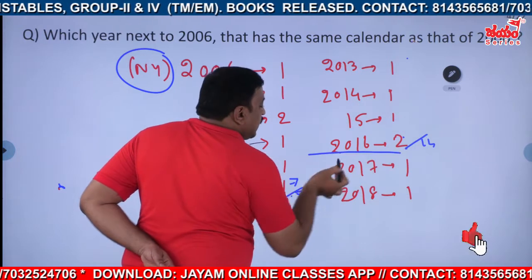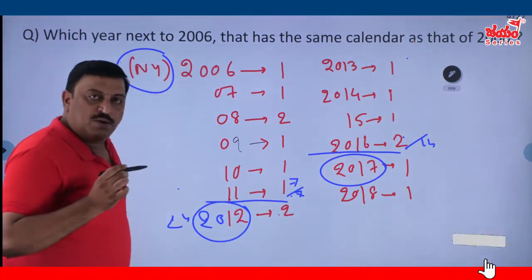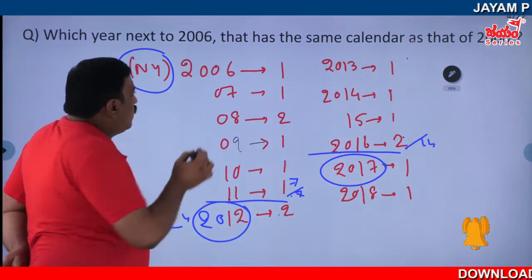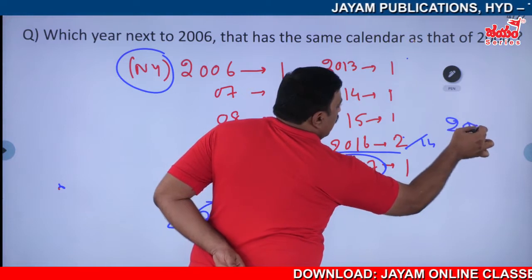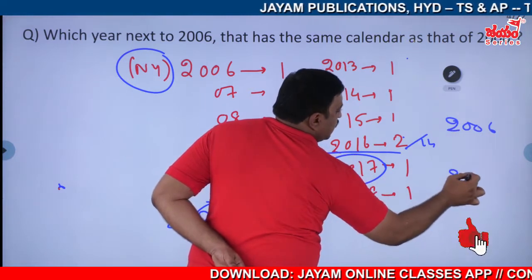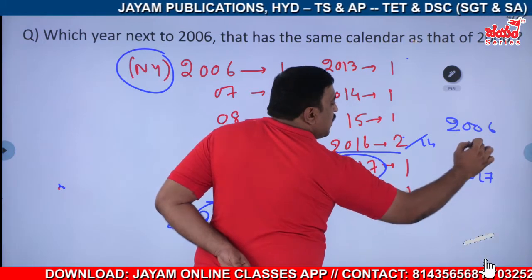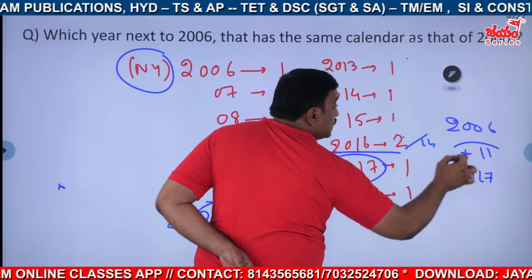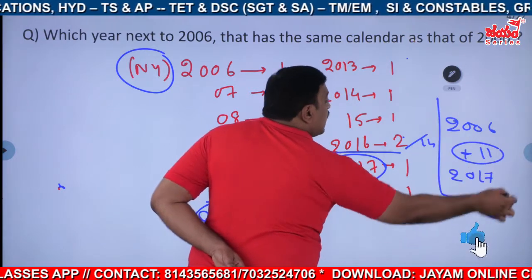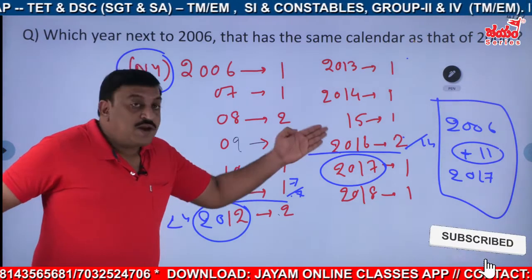What is the next year? 2017. So for 2006, 2017 is the next same calendar, and it came after how many years? After 11 years. So you had to wait for 11 years to get the same calendar for 2006.